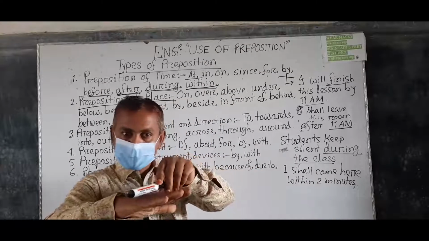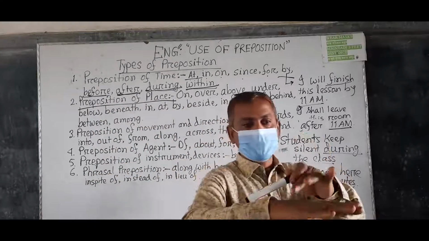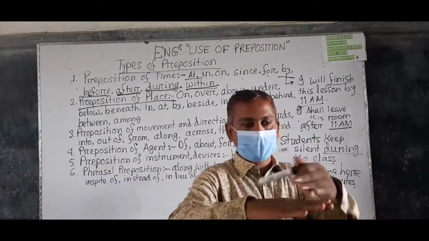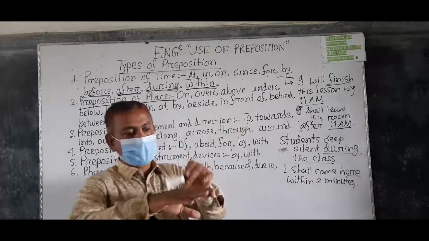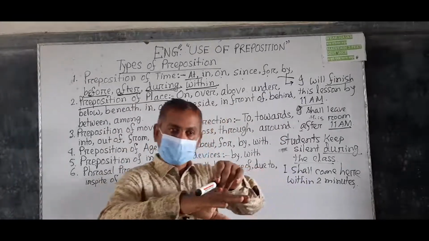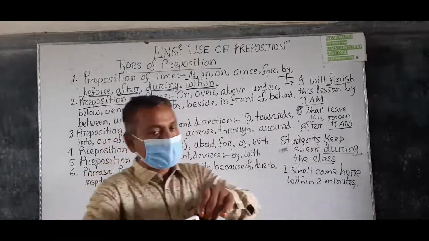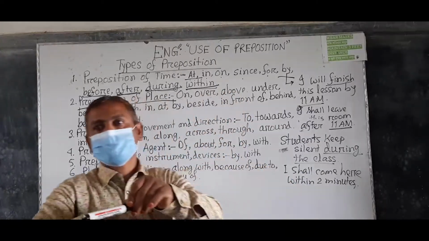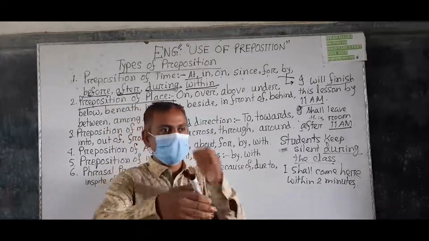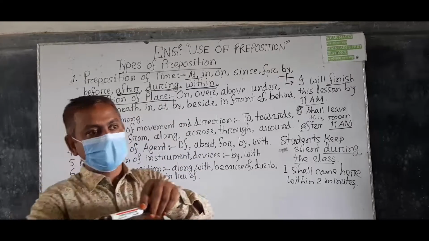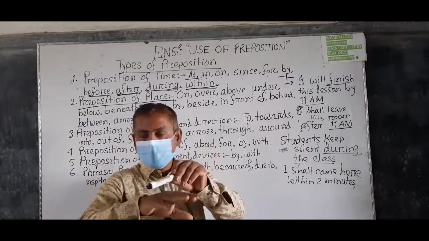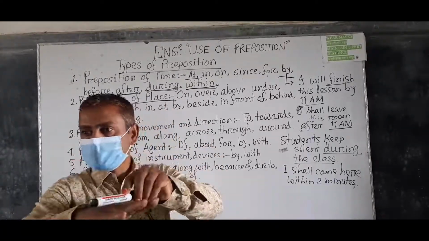my hand. Understand? So this is the surface. This is the surface of my hand, the surface of my palm, and this pen has been placed on it. Understand? So on indicates an object's position on the surface of something, and the pen touches this surface.